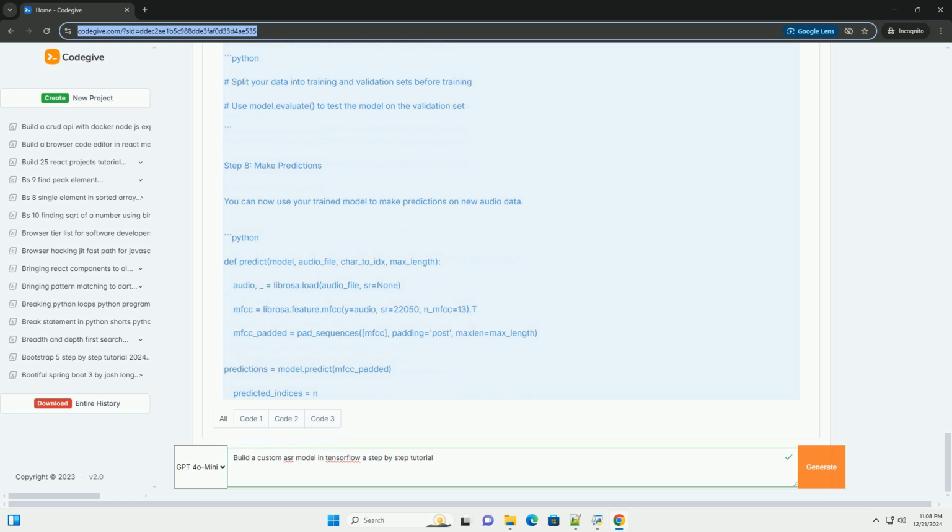Conclusion. This tutorial provides a basic framework to build a custom ASR model using TensorFlow. You can experiment with different model architectures, data augmentation techniques, and hyperparameters to improve performance. For production-level applications, consider using more complex models like convolutional neural networks, CNNs, combined with RNNs, or even leveraging transfer learning from pre-trained models.